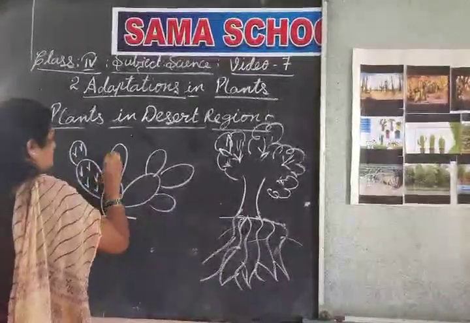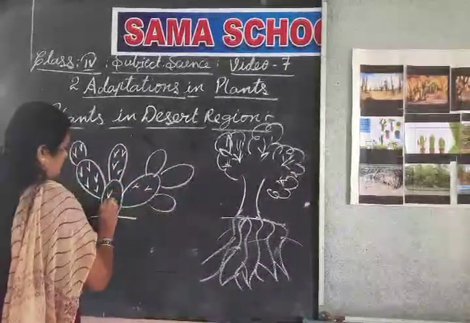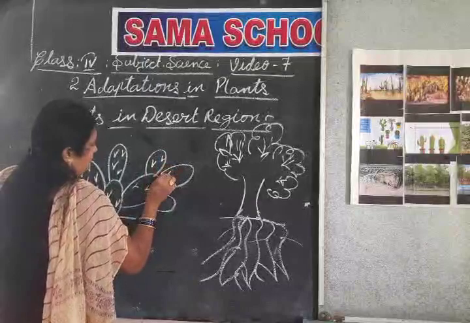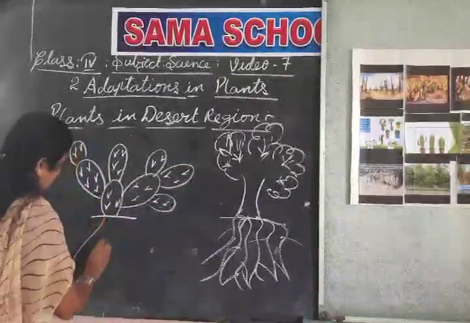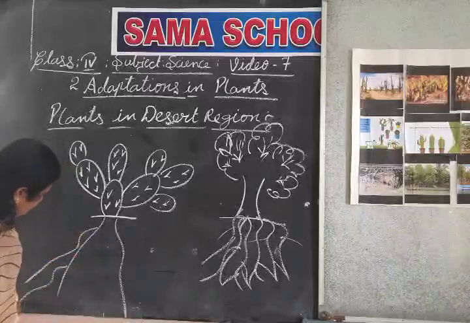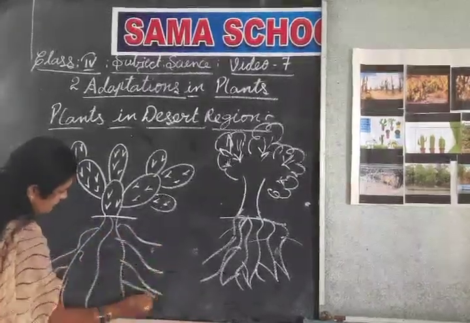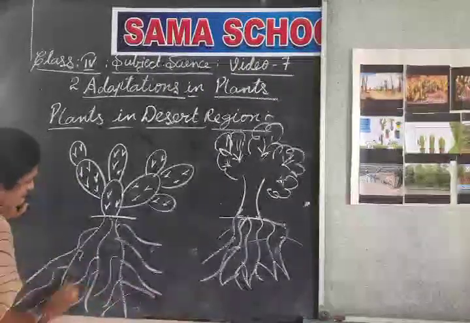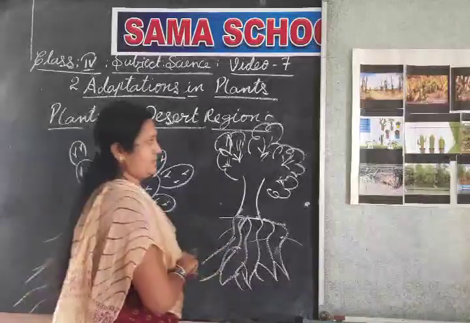In the previous classes we learned the parts of a plant. Here, you can observe the desert plants and the normal plants.